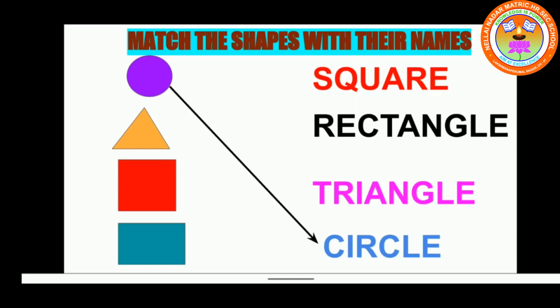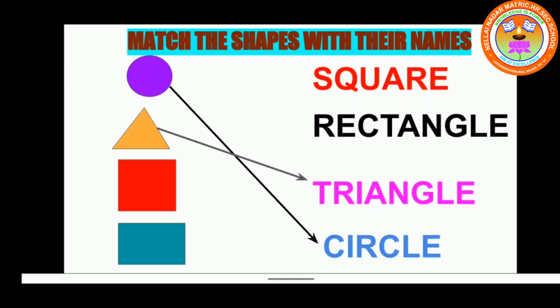What shape is given here? This is the shape of triangle. Where is the spelling of triangle children? Good. Read the spelling. T-R-I. Tri. A-N-G-L-E. Angle. Triangle. Okay. T-R-I, tri. A-N-G-L-E, angle. Triangle. Very good.